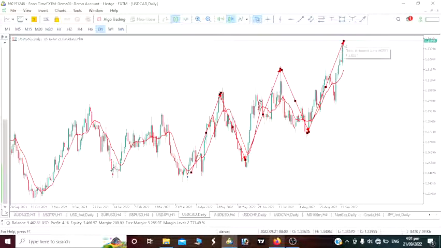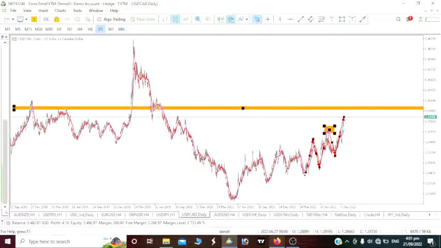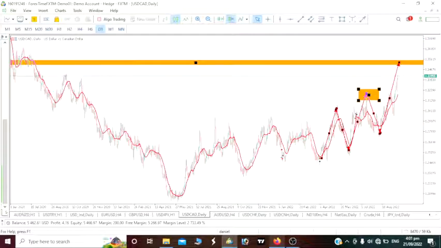This impulse move actually broke above the previous highs. So this is an uptrend move, and we would continue to have that impulse move up to take this level, then possibly a pullback will occur. If not, we will continue to go bullish, which means our USD CAD is bullish.